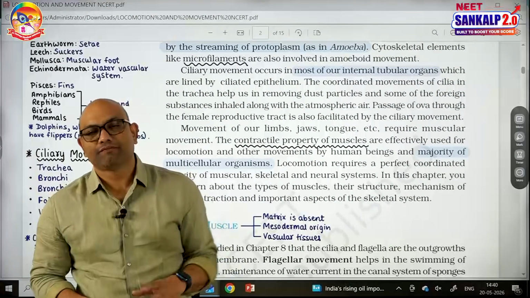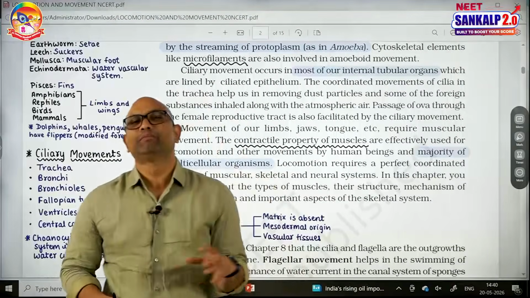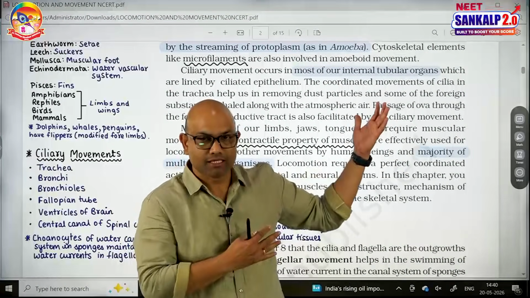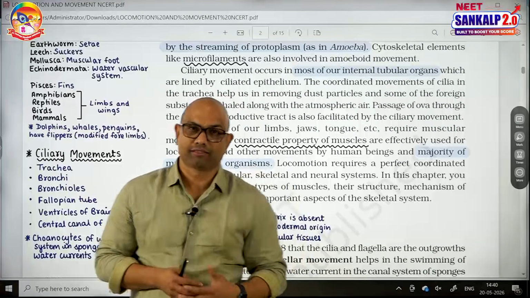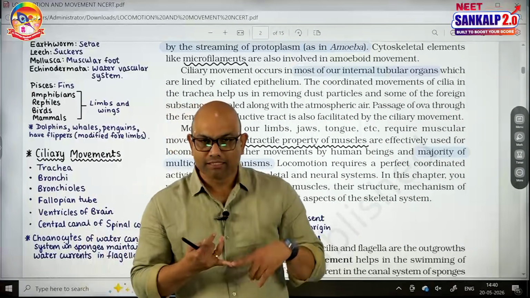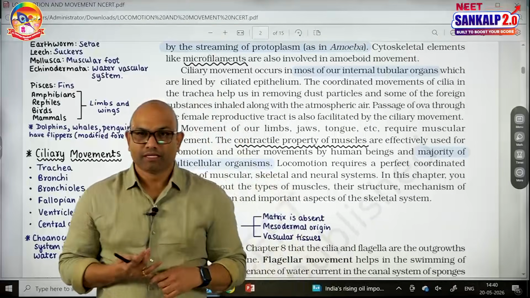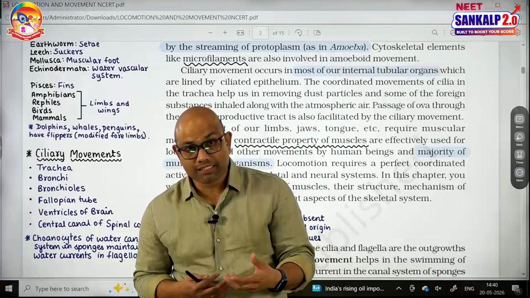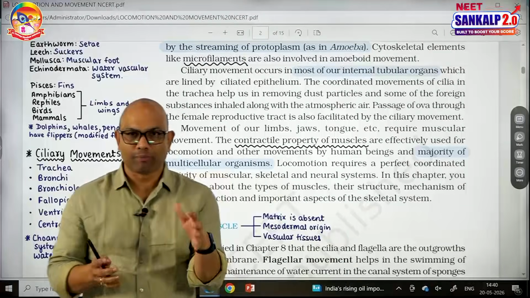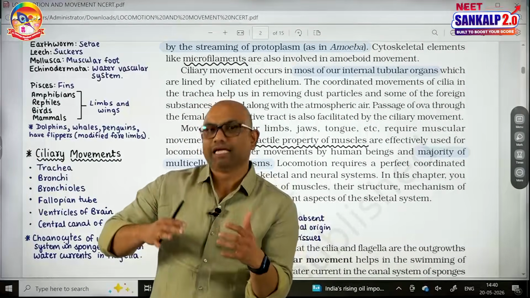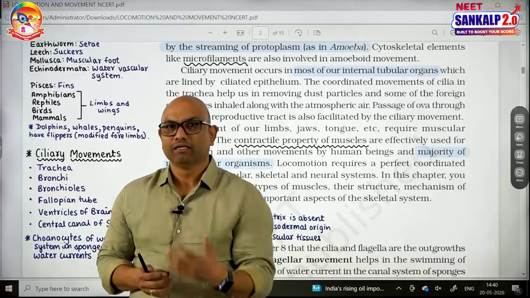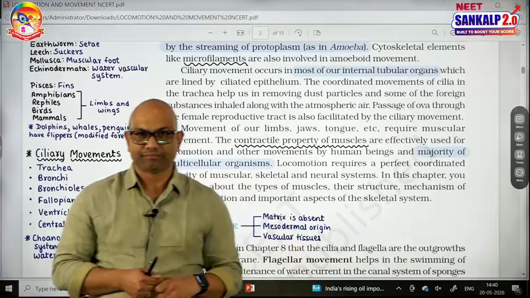40 to 50% of our body weight is constituted by the muscles. This point I have already discussed in the structural organization. And muscles have 4 basic properties: excitability, that is, giving response, contractility, elasticity and extensibility. These are the properties of muscles. Muscles are derived from mesoderm, but there are some muscles that are derived from ectoderm, examples like ciliary and iris muscles.